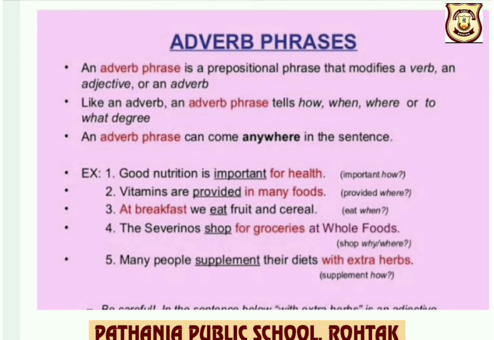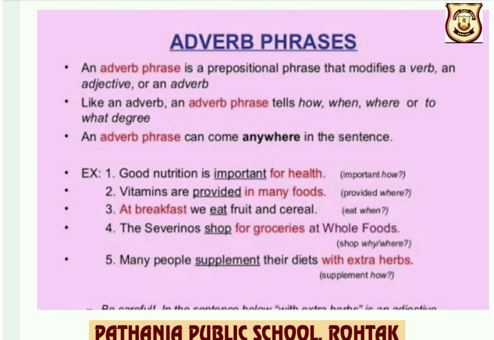Let us understand the meaning of type 3, that is adverb phrase. What is an adverb phrase? An adverb phrase is a prepositional phrase that modifies a verb, an adjective or an adverb. Like an adverb phrase tells how, when, where or to what degree.